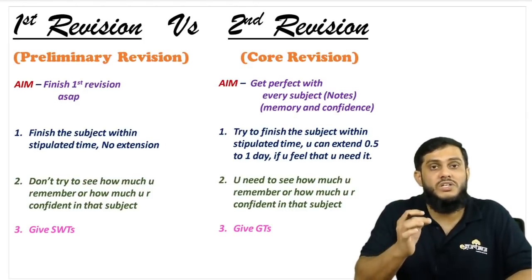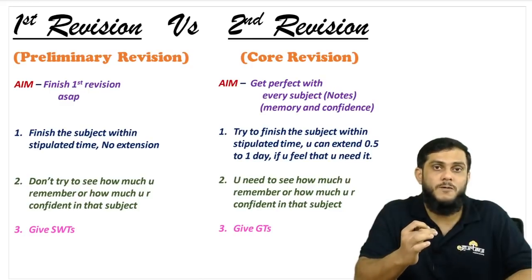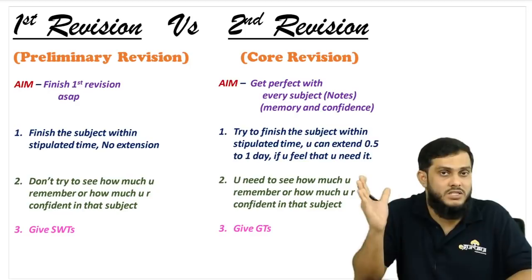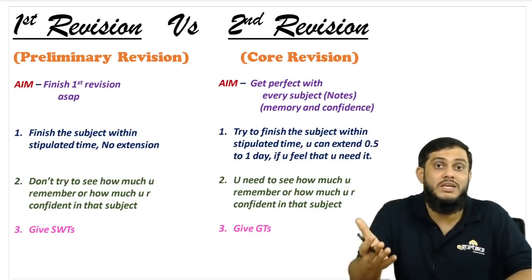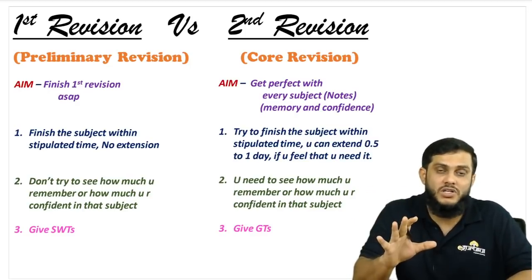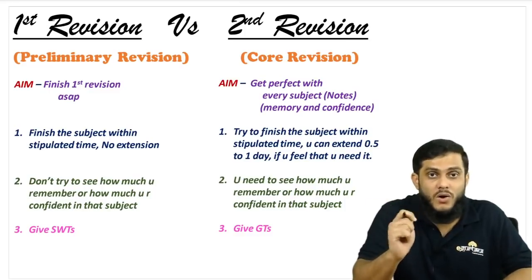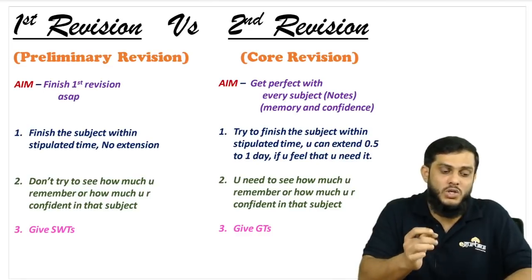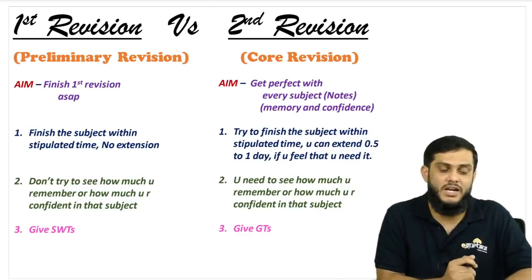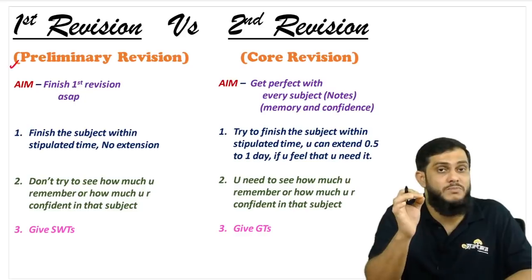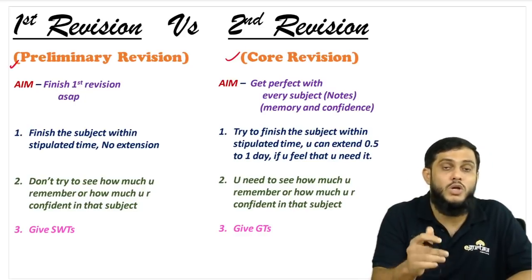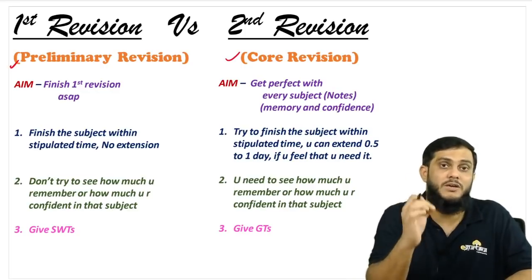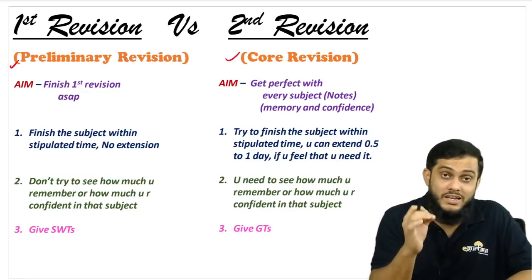See, the first revision and second revisions are very important. Afterwards, whatever revision you give, the third, fourth, fifth, whatever you give, that is considered as fast revision. But first revision and second revisions are not like fast revision. They are very important. So understand the concept behind first revision and second revision. See, first revision is like preliminary revision and second revision is like core revision, or you can say very important revision. Once again, I'm telling you, very important revision.